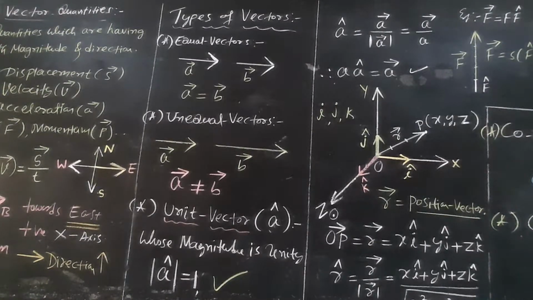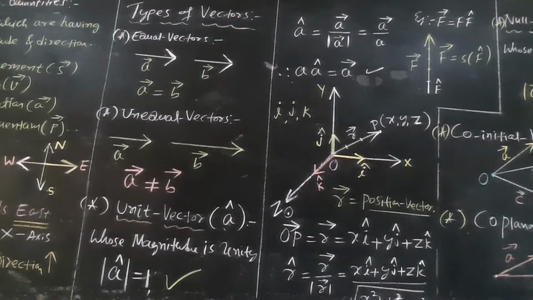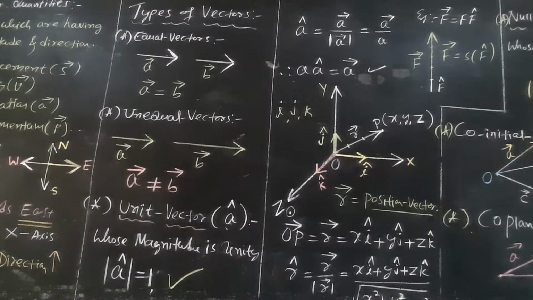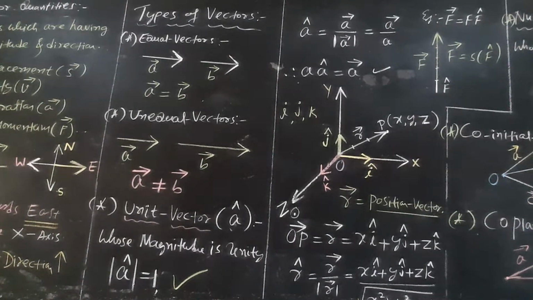Equal vectors: two or more vectors equal in magnitude and acting along the same direction are called equal vectors. Unequal vectors: two or more vectors acting along the same direction but not equal in magnitude. Then what do you mean by unit vector? A vector whose magnitude is unity is called a unit vector.